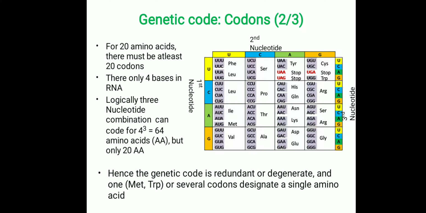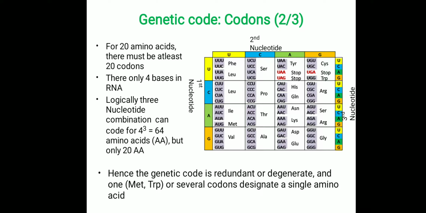So likewise we can see that some amino acids are coded by only one codon, like methionine and tryptophan, and some amino acids are coded by 2 codons, like phenylalanine and tyrosine, and some amino acids are coded by 3 codons, for example isoleucine here. And similarly some amino acids are coded by 4 codons, for example threonine.